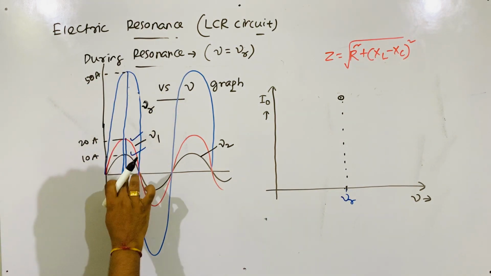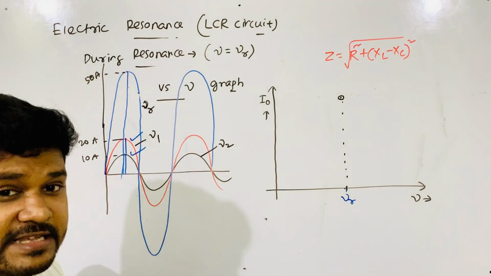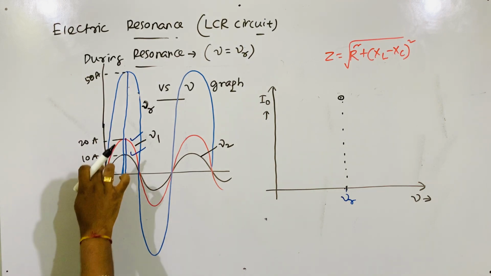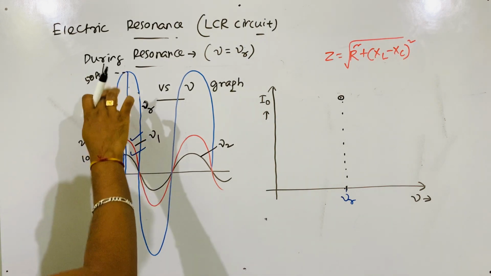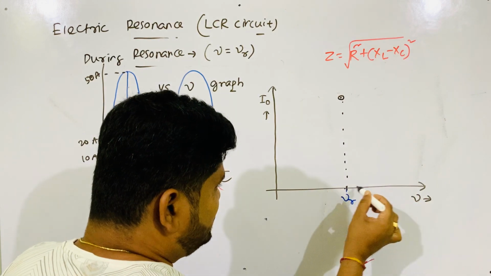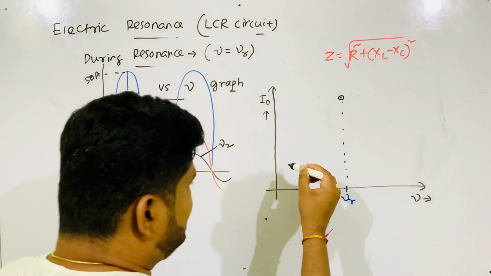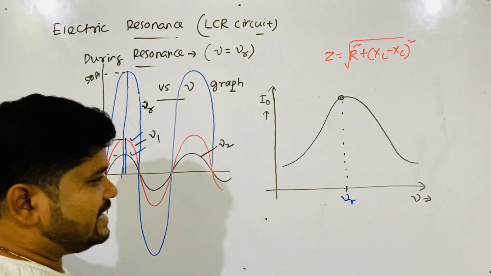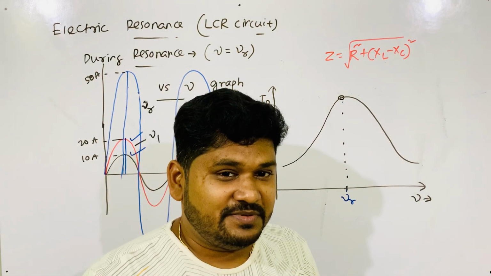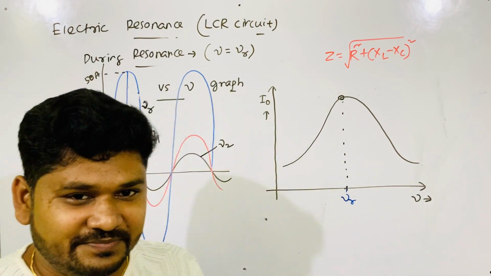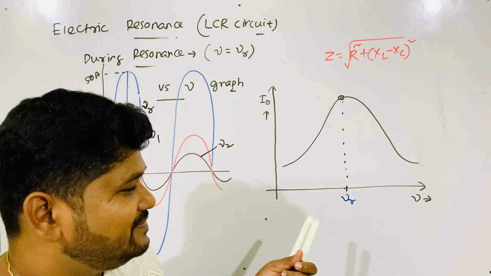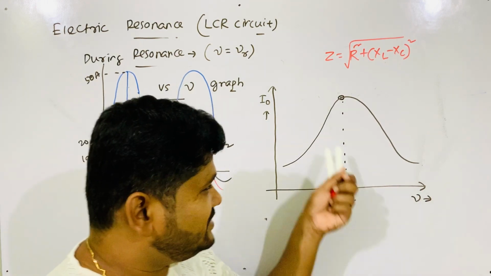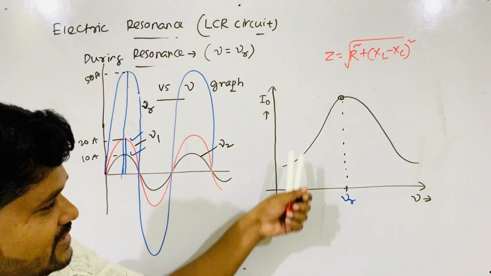If the frequency is other than nu r, maybe less, maybe more, I0 decreases, which means the graph becomes less. So the graph will be like this, just the reverse of the Z versus nu graph. Where Z is maximum, there I0 is minimum. Where Z is minimum, there I0 is maximum. Just the reverse of this. Now you have the graph.